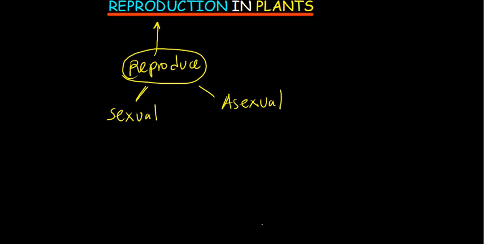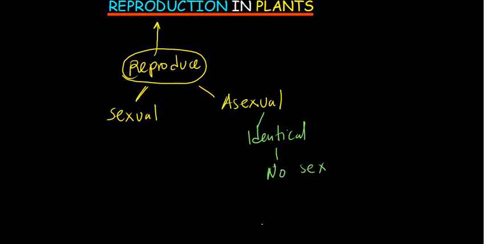Now, how do we get to differentiate these two types of reproduction? So, asexual reproduction is when an organism produces a genetically identical offspring without the contribution of genetic material from the other organism. So, that is what we mean by asexual. So, basically, here you are going to have an identical organism, and here there is no interaction with another individual, or in other words, in this kind of reproduction there is no sex involved.